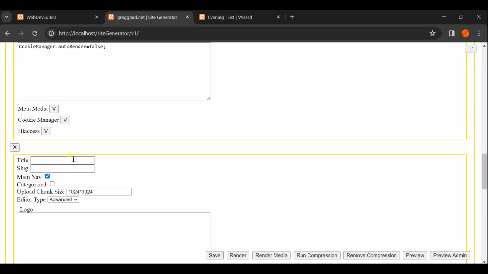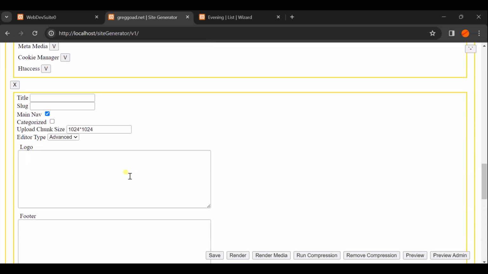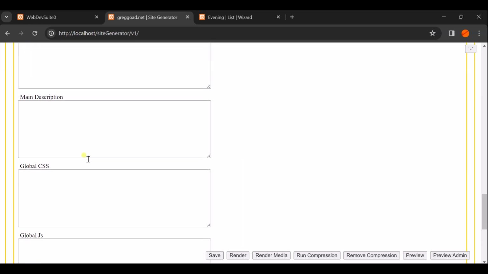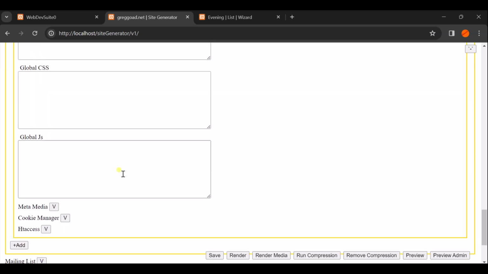I click on add, and I fill out this stuff about what I want, the title of the blog and what its URL endpoint is going to be. I'm gonna have more editors later, so that there'll be one for someone who wants a gallery. Right now, there's an advanced editor for me to use that lets me really dig deep and have control over all of it.